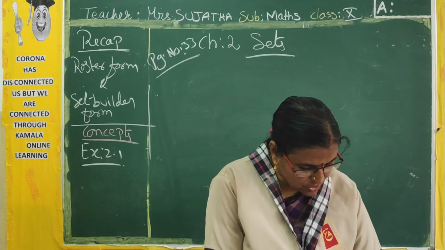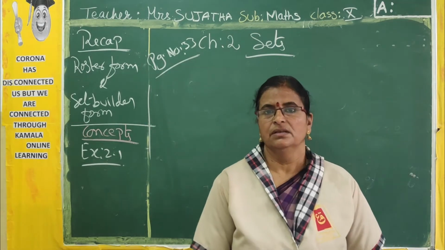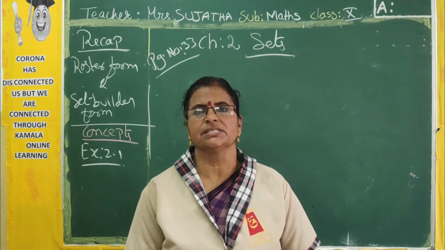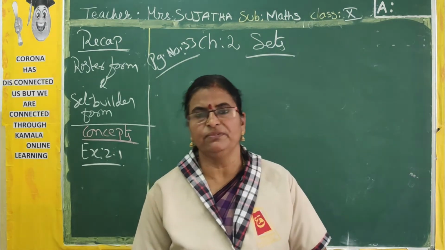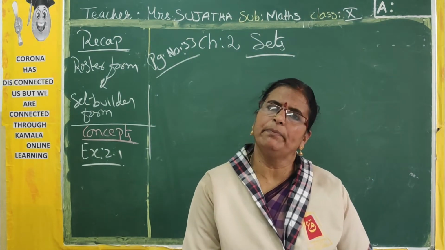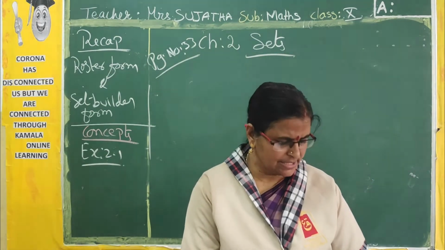Now, the collection of all boys in your class. In your class, how many boys are there? You can say, no. That is a finite set. For example, total strength will be 56. In that 20 girls are there. So the remaining will be boys only. That we can count. So it is a set.